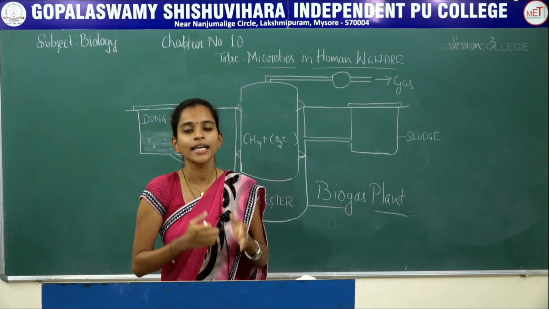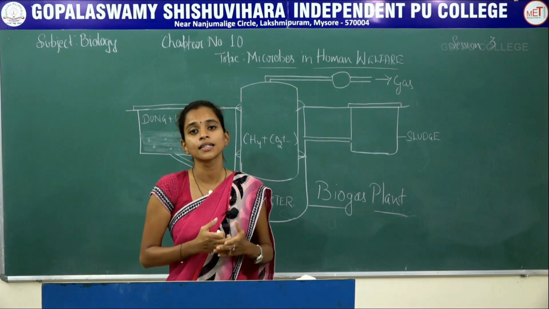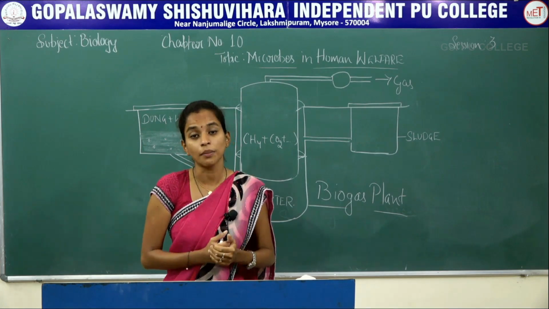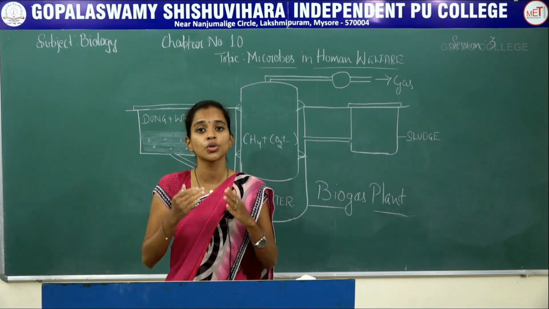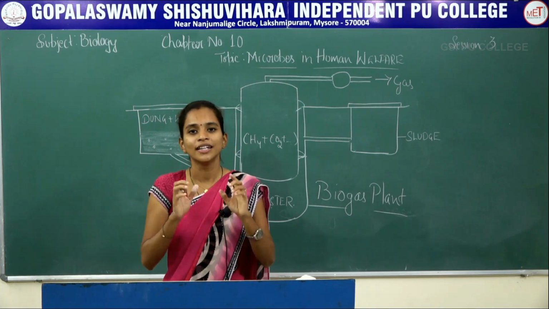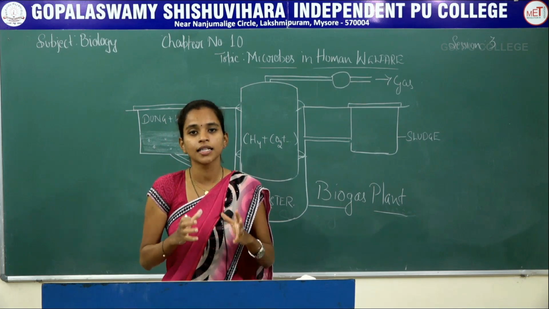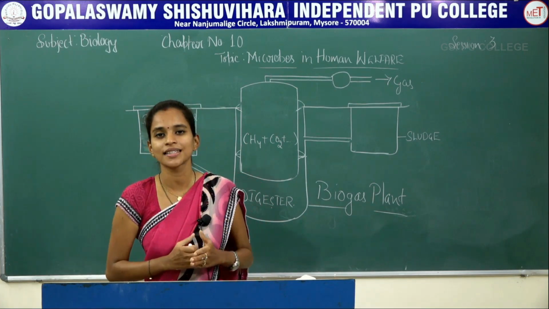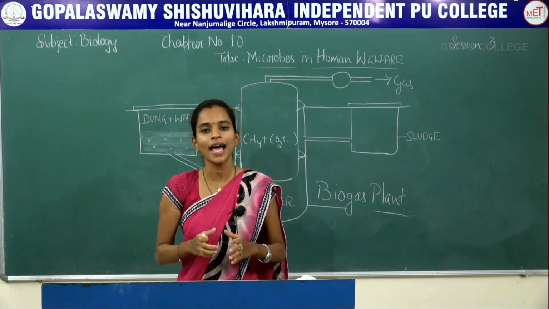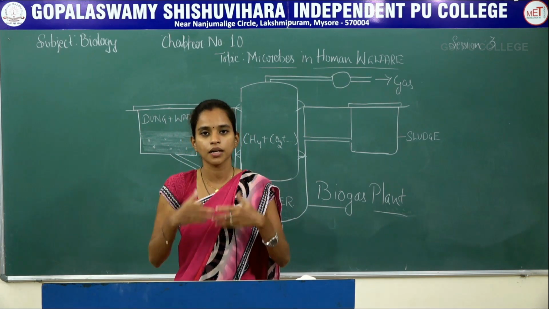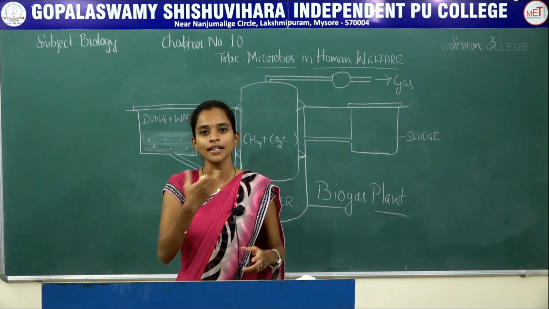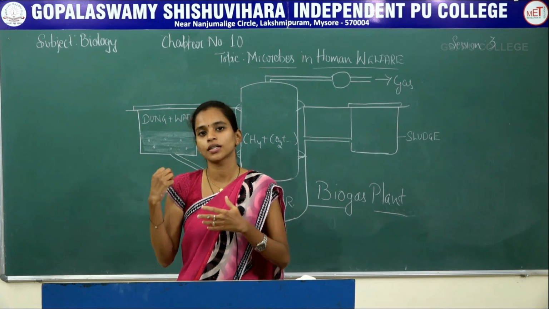That is because in the cow dung, or in the gut, that is the stomach of the ruminants. Ruminants means organisms whose stomach is parted into different chambers. Very best example is cattle. So cattle have parted stomachs. You might have seen them sitting, consuming grasses all together and sitting and chewing the cud. So that is what is done.